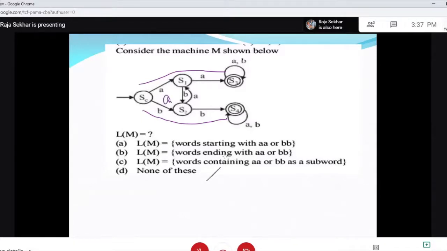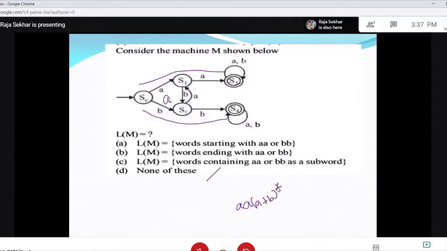when I write here, the strings are A, then A or B whole star.